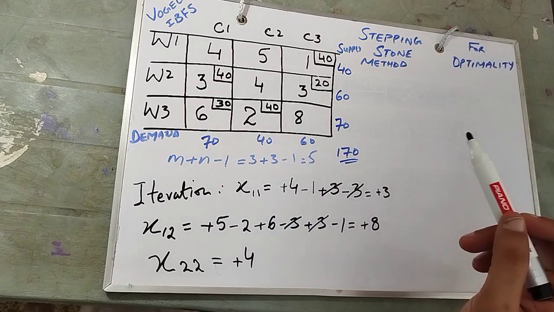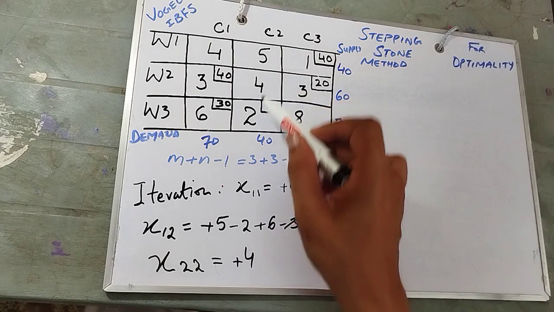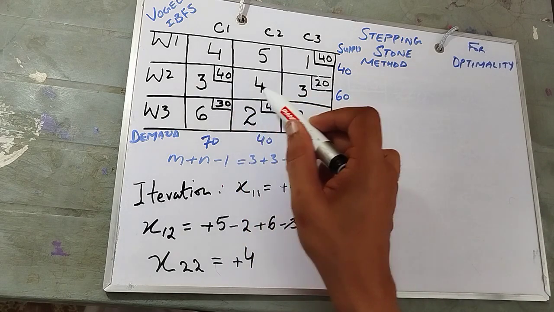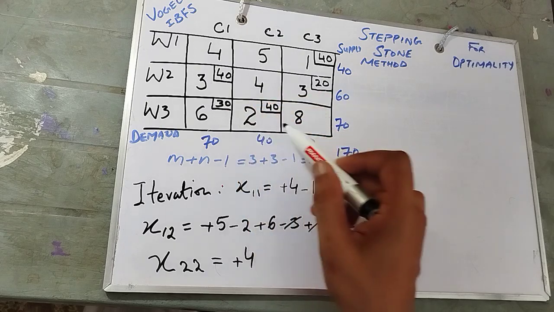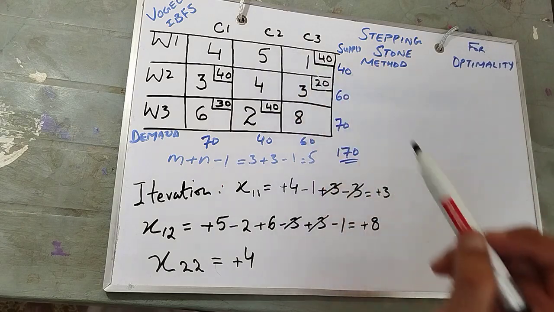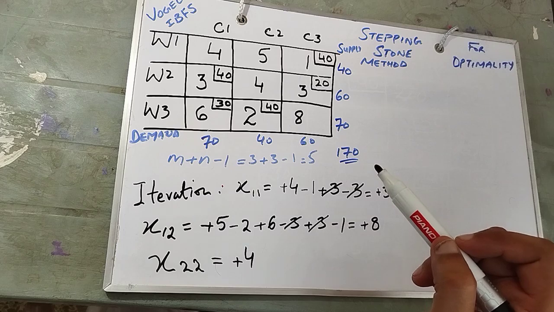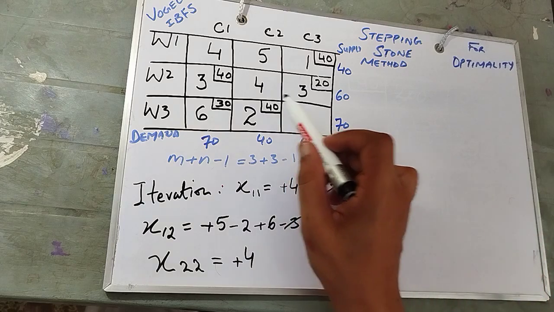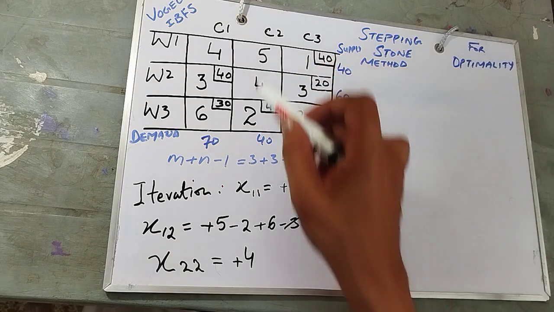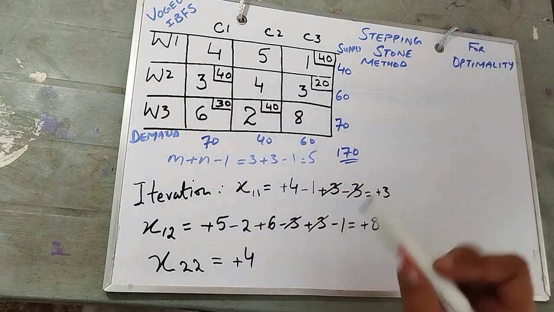We have multiple choices over here. In fact, we may go over here, then there, then here, then here, or we can go in the reverse manner. But we cannot go up. Why? Because there is no allocation upside on the vertical. We may go to the horizontal, but it will be difficult to get back. It's impossible to get back. So this is the finest loop we have found.